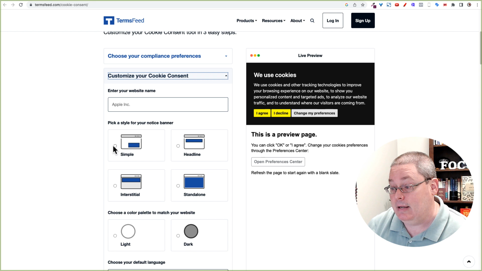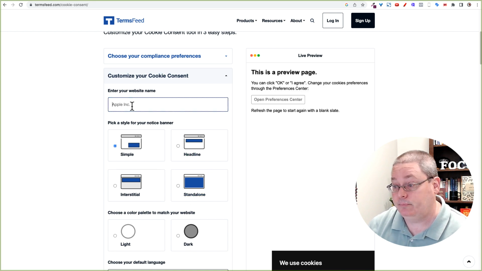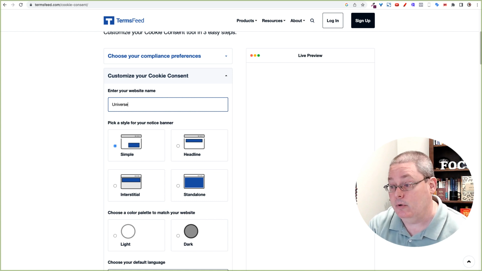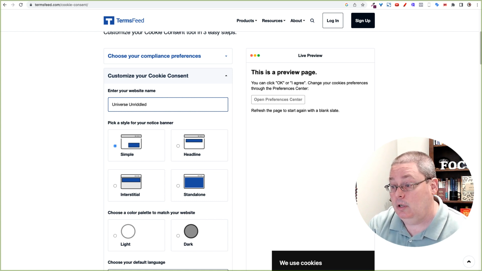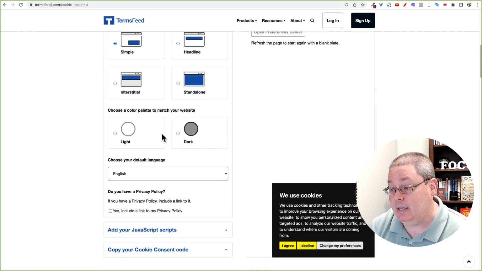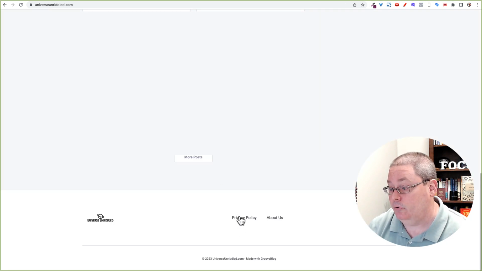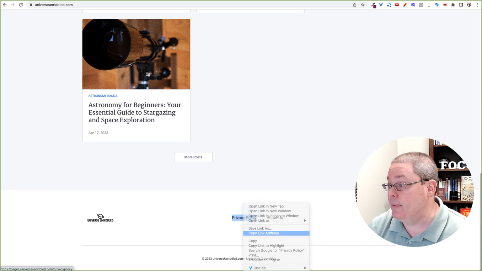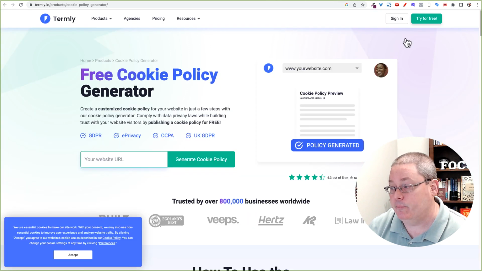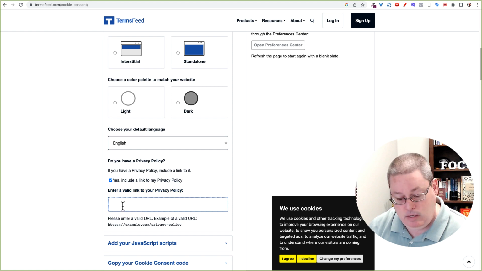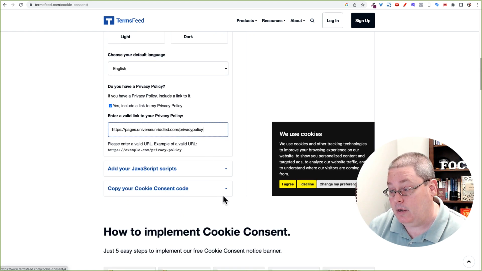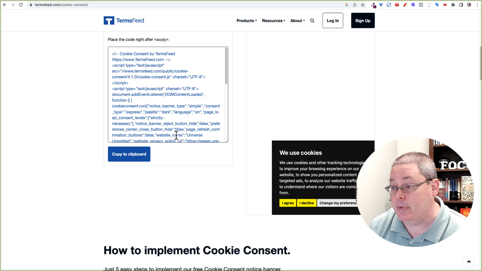I would like a simple one, a headline, a standalone. We'll say we want a simple one. And we'll go ahead and say Universe Unriddled. And we'll say simple. It's in English. Yes. Include a link to my privacy policy. Here you would link out to your privacy policy. We'll scroll down and copy that link address and then go back. And then we'll put that in there. And then here you can copy the code. We'll go ahead and copy that to the clipboard.